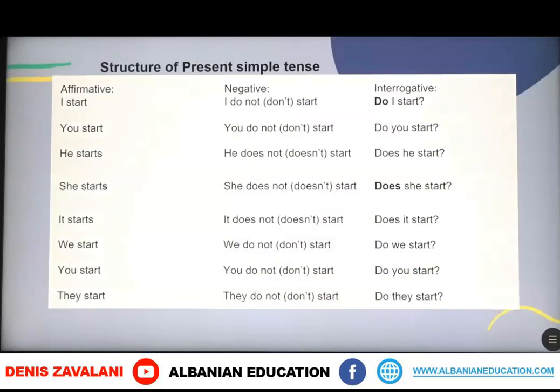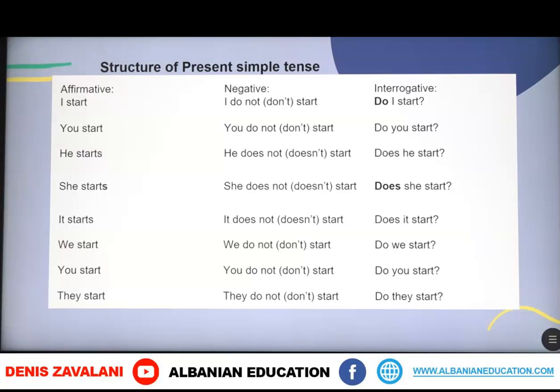The structure of present simple tense includes the bare form of the main verb. The main verb is always the same, but it changes its form in the third person singular. Therefore, we've got the ending s added to the main verb. In the affirmative, we've got, for example, I start, you start, he starts, she starts, and it starts. Here we can notice the ending s, and then we are going to continue with the plural, in which the main verb again doesn't change. We start, you start, they start.